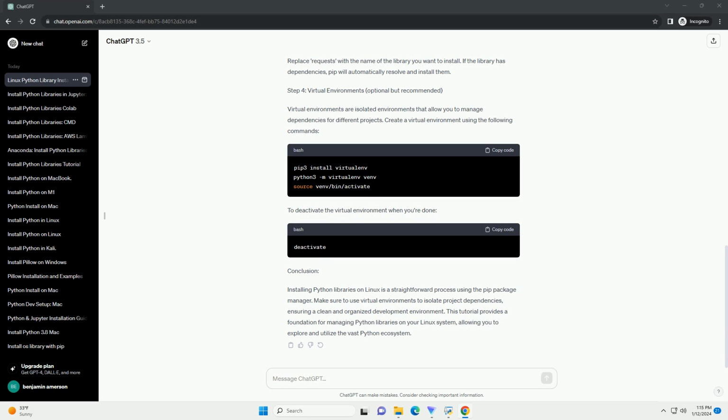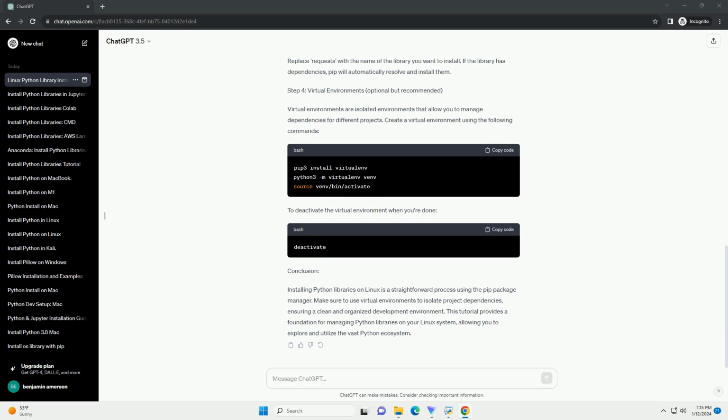Step 4. Virtual environments, optional but recommended. Virtual environments are isolated environments that allow you to manage dependencies for different projects. Create a virtual environment using the following commands. To deactivate the virtual environment when you're done.